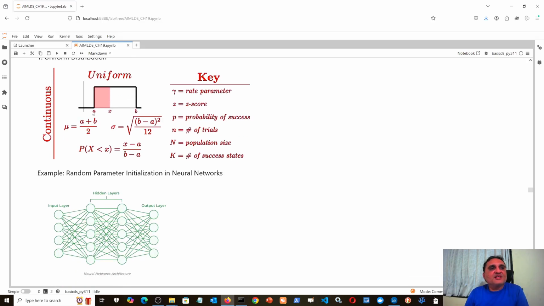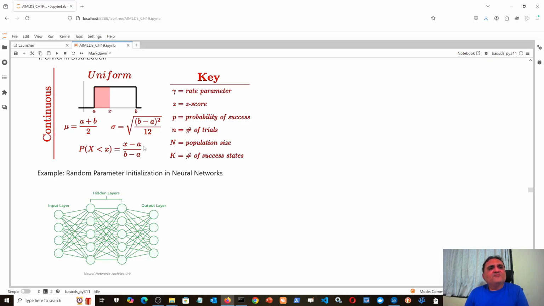Now uniform distribution, as the name indicates, is a function which ranges from A to B. This initial portion just ignore, but the function ranges from A to B. That means it gets the value where it starts, and throughout the range the value remains constant. So the name itself is clear, uniform distribution. Throughout the range the probability remains constant, and therefore if you want to find the cumulative probability at any x value, you can find it very easily using these equations.